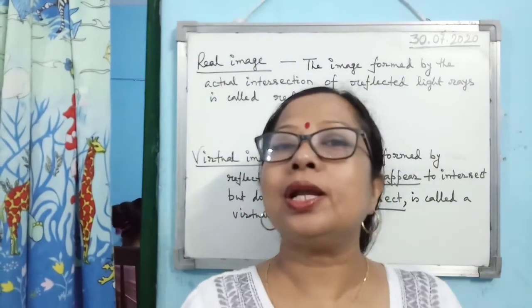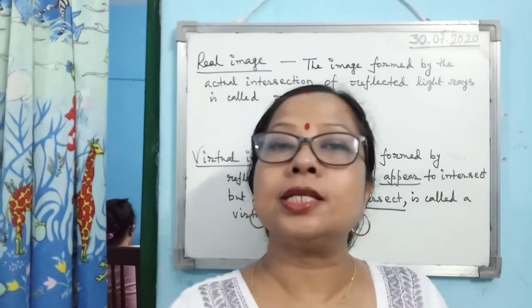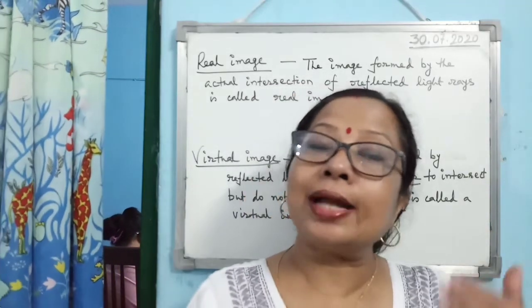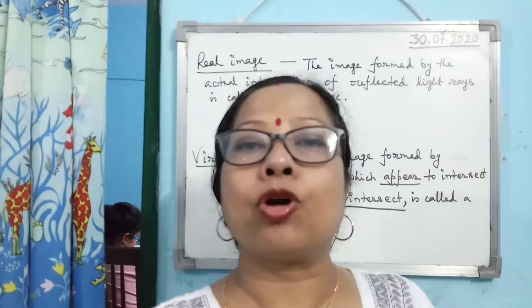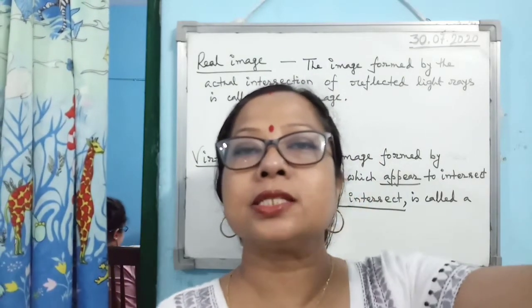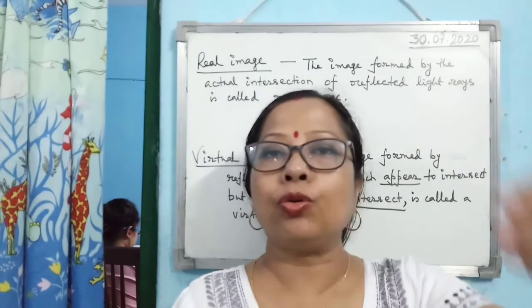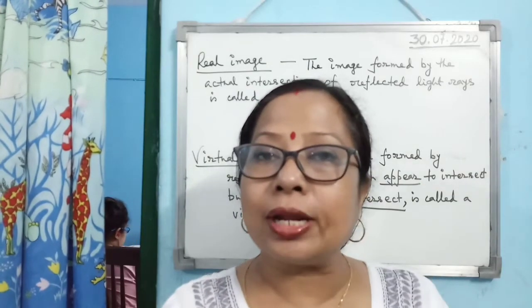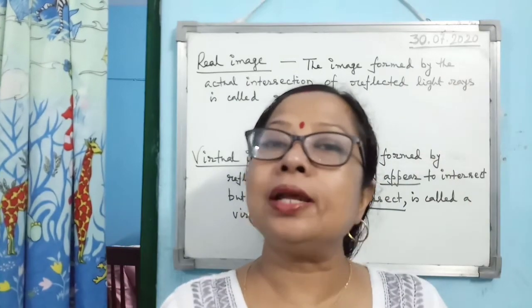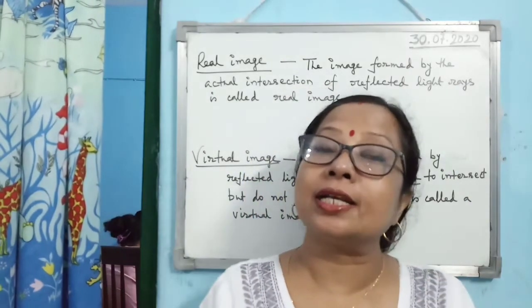A virtual image is always erect with respect to the object, and a virtual image you cannot get on a screen. Suppose the wall of the room is there behind the mirror. Can you get your image on the wall? No. It means a virtual image cannot be obtained on a screen.